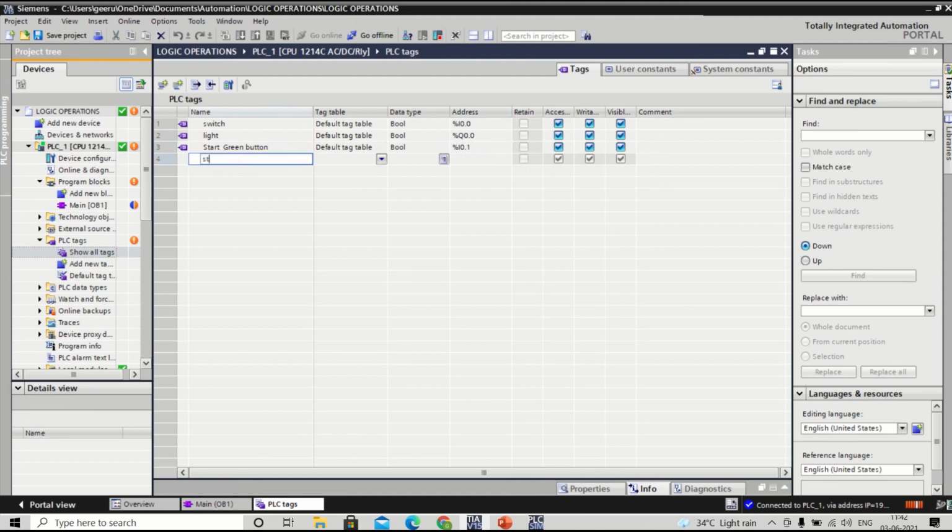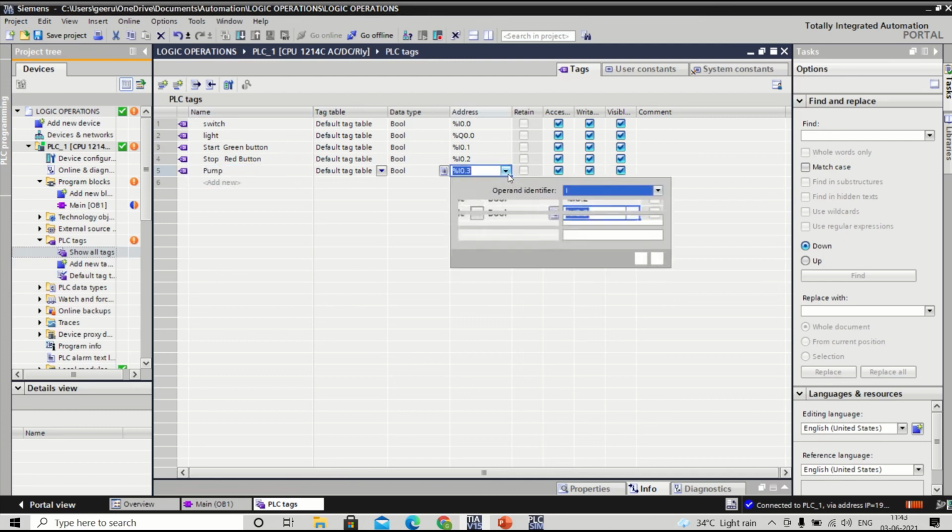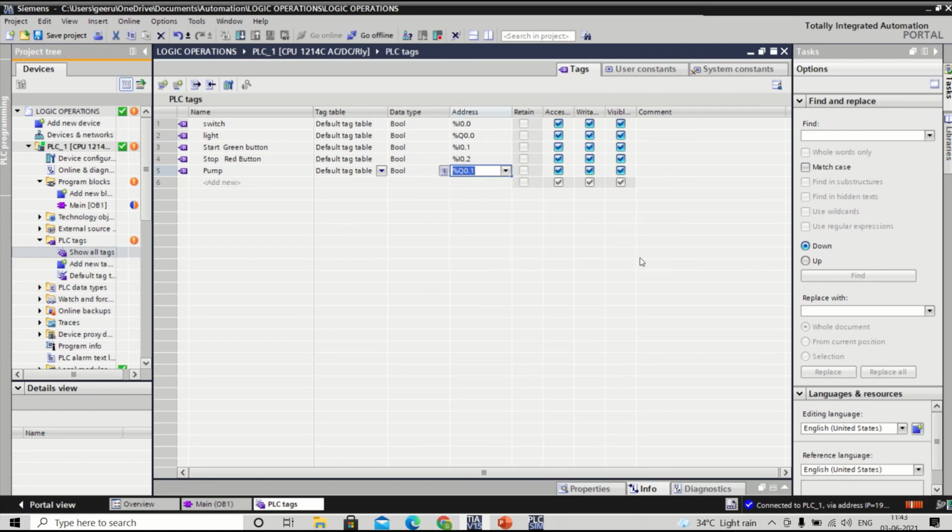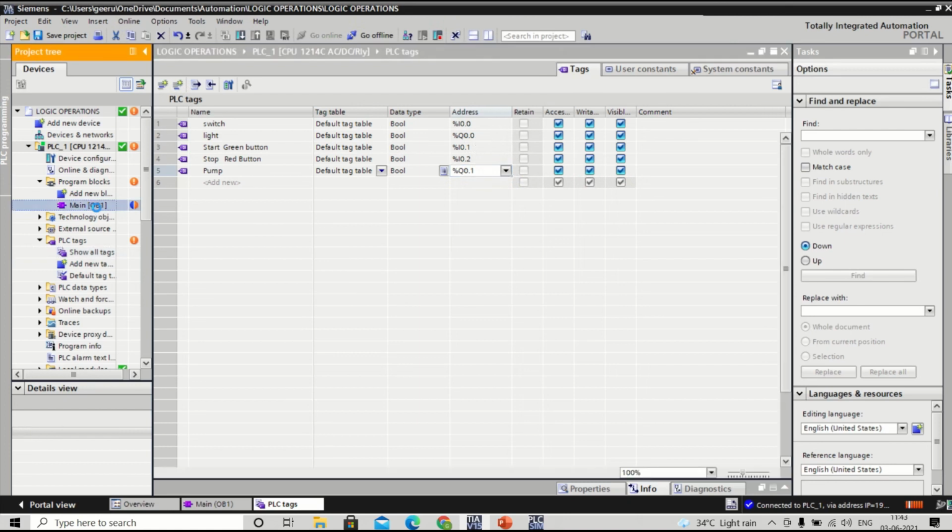Now I have to give it stop. What is this? Red. I 0.2. Now output is pump. So the address should be given again here. Select Q 0.1, because already Q 0.0 is used here. Is it right? Now go to main OP.